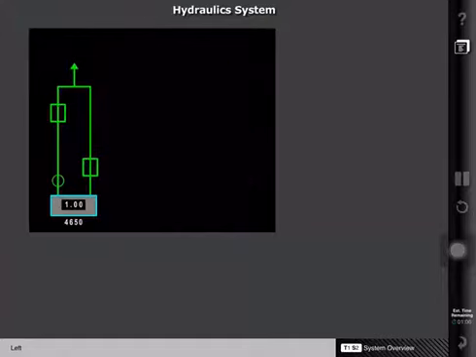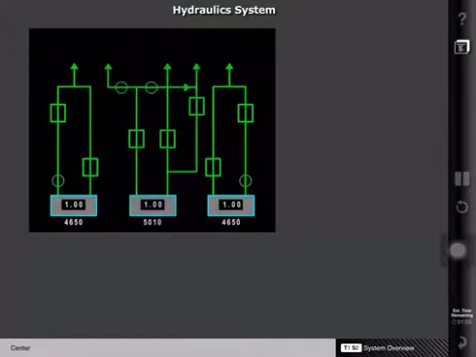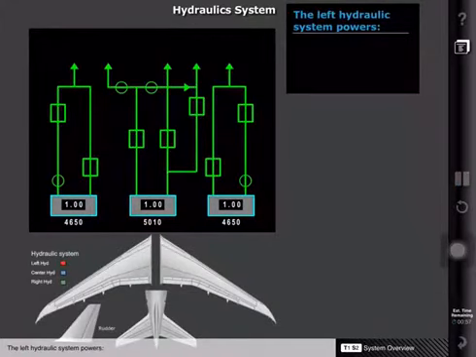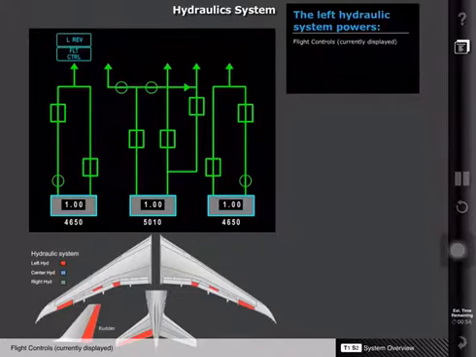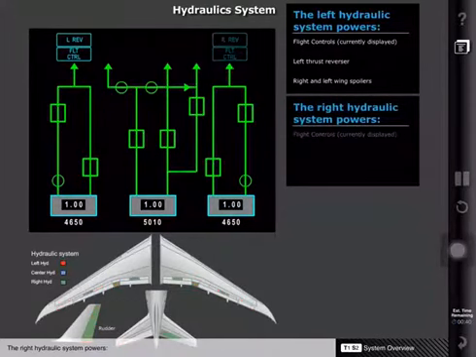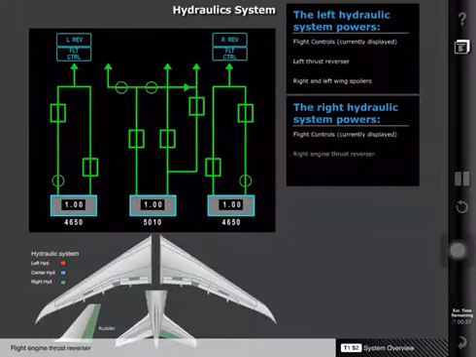There are three independent hydraulic systems on the aircraft designated left, right, and center. The left hydraulic system powers some flight controls, the left thrust reverser, and a number of spoilers on the right and left wing. The right hydraulic system powers some flight controls, the right engine thrust reverser, and a number of spoilers on the right and left wing.